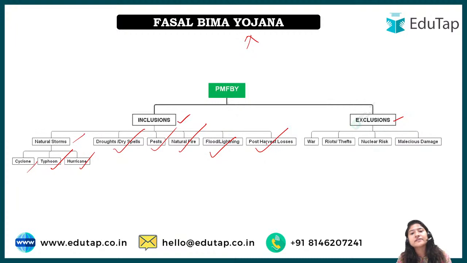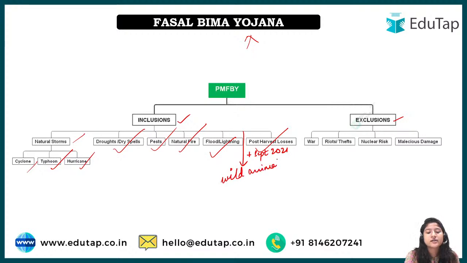What is post harvest loss? The example that I gave you of the gunny bags, the jute bags, in which crops have been kept after harvesting, and due to the rain or various other reasons, they have been destroyed, right? So post harvest losses are also covered in this. And one more thing that was added in September 2021 is which one? That is damage due to wild animal attacks, right? So this has also been included.